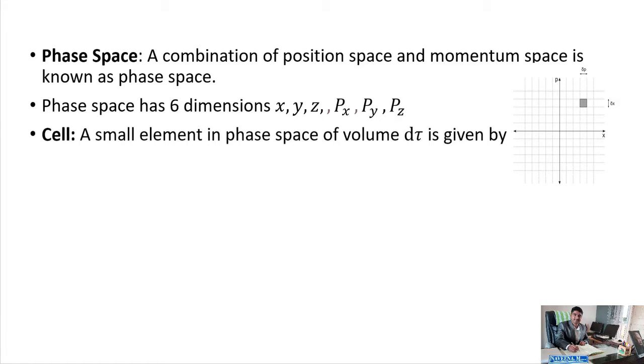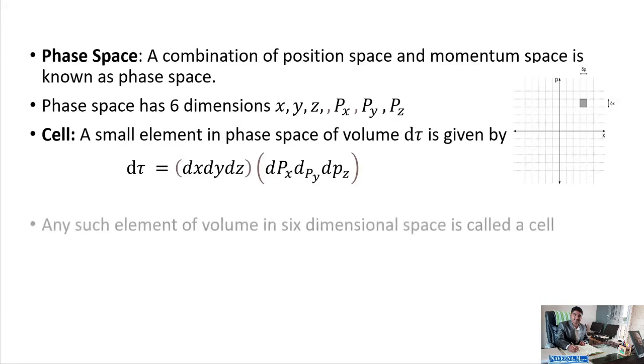Any such element of volume in six-dimensional space is called a cell. So, the phase space may be divided into a large number of cells. A cell may contain a large number of phase points. Each cell in phase space has the volume h cube.